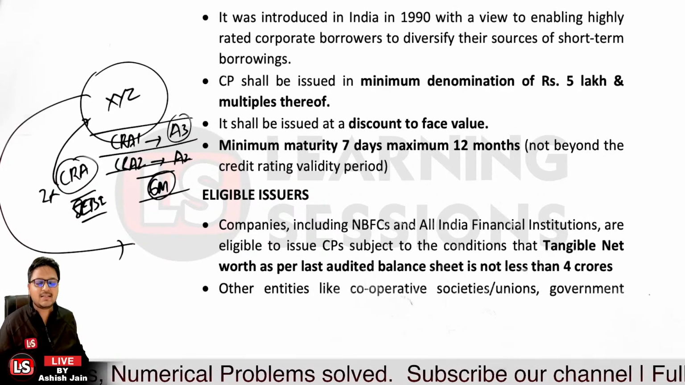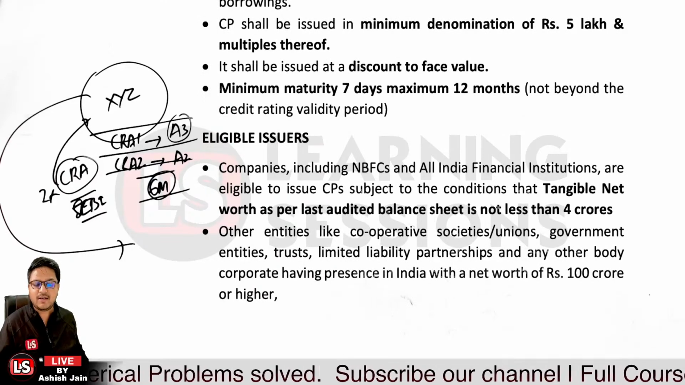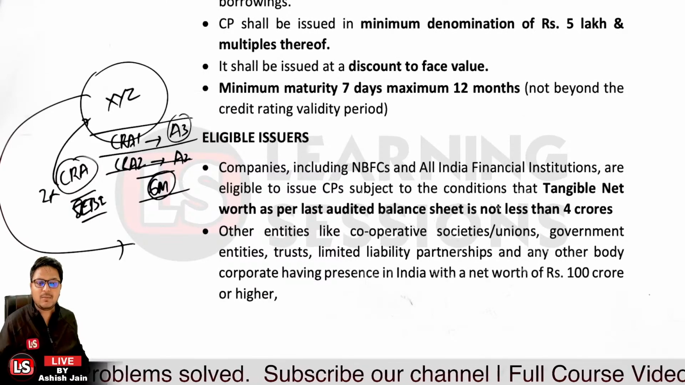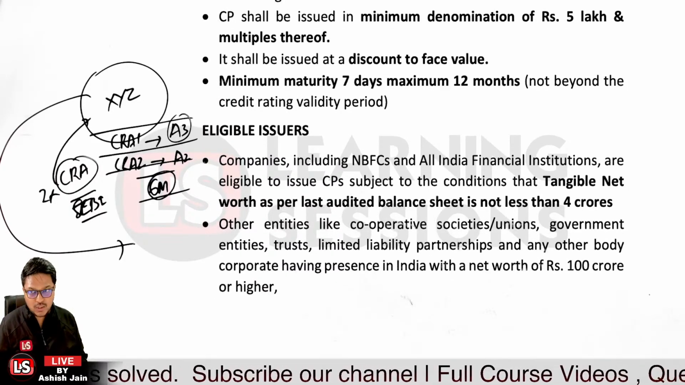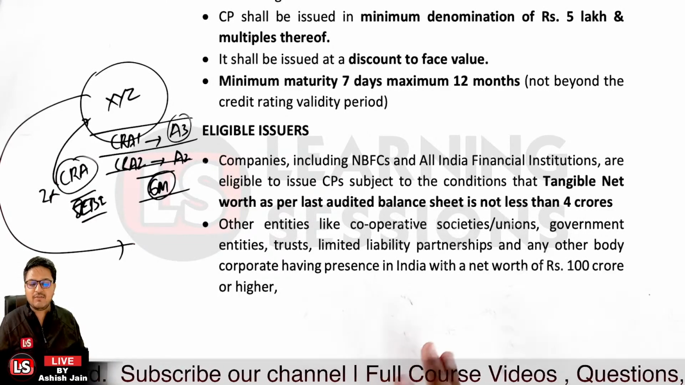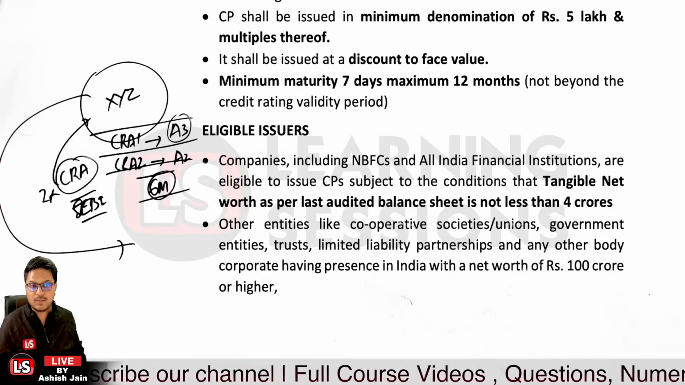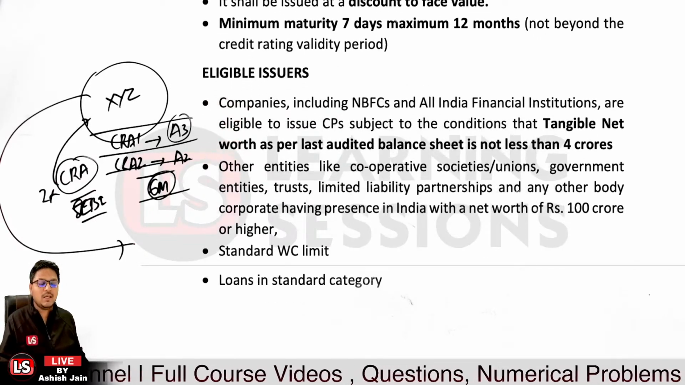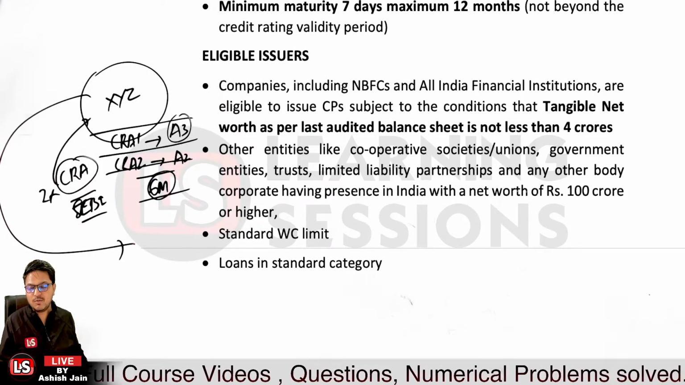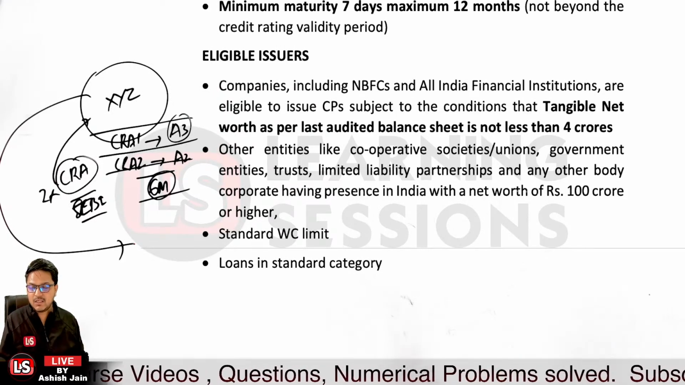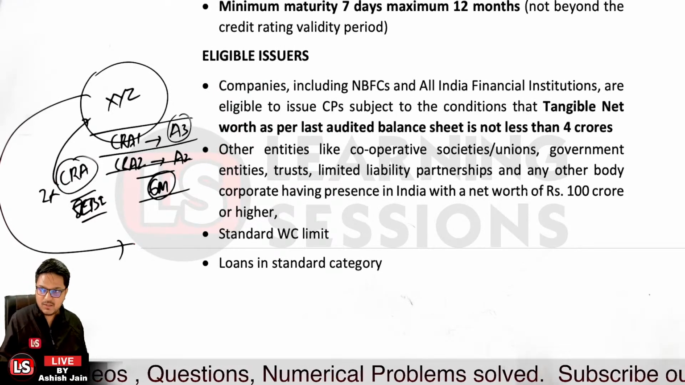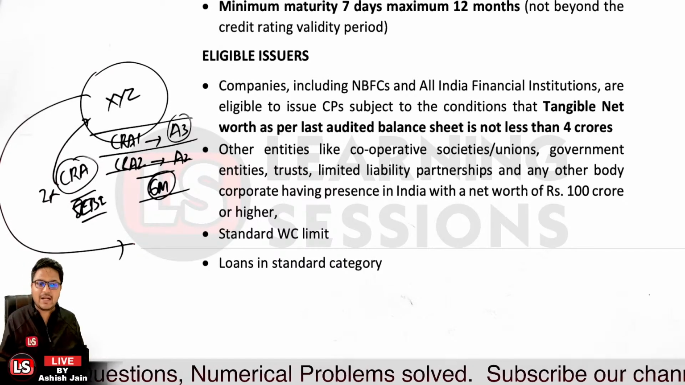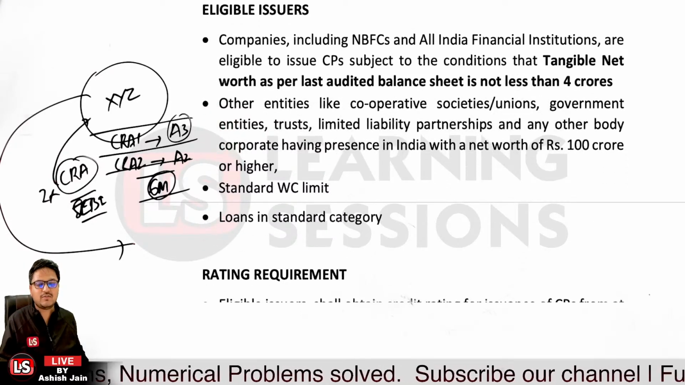And also the other entities such as societies, unions, government entities, limited liability partnerships, and any other corporate can also issue commercial papers if their net worth is not less than 100 crore rupees. So they must have a net worth of more than 100 crore rupees so that they can issue commercial papers. And also they must have a standard working capital limit. All their loans must be of standard category. These are the conditions.